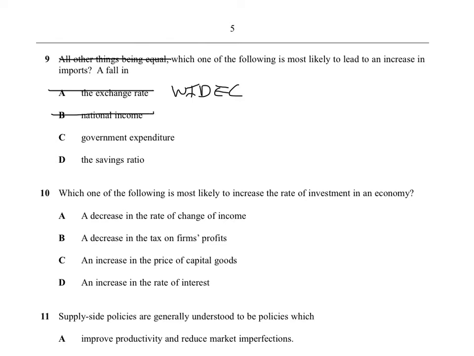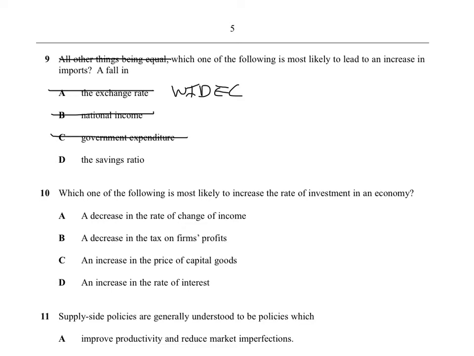Right. B, a fall in national income. If the national income's going down, that means people have got less money. If they've got less money, what are they not going to be buying? They're not going to be buying imports. So that's wrong. Right. C, a fall in government expenditure. If there is a fall in government expenditure, that means AD is going to be going down. So again, whatever the government might be spending money on, AD is going down. If AD is going down, we're probably not going to be buying imports. So I'm going to cross that out.